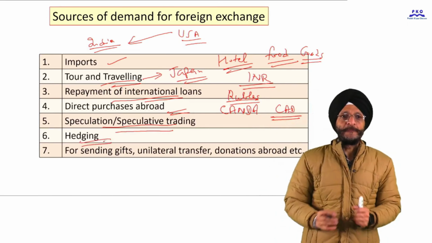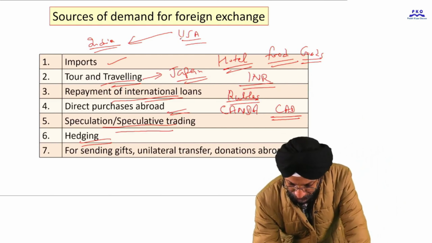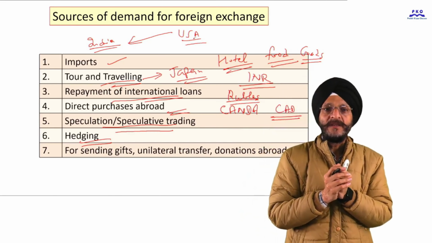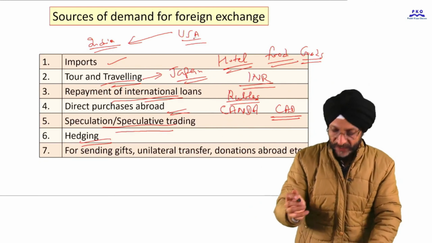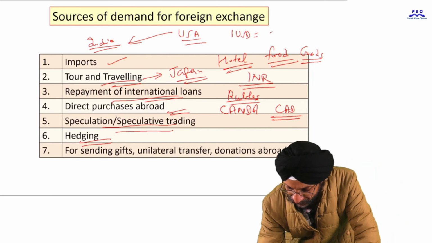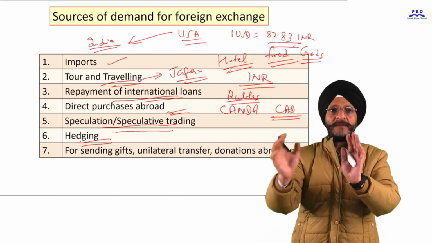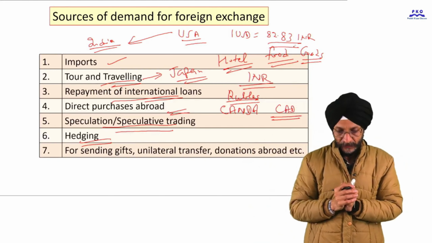Next is hedging. Suppose there is a businessman in India and he is importing goods from USA. At present, the price of $1 is something like 82.83 Indian rupees. This rate is subject to fluctuation from time to time. We are just taking an example.